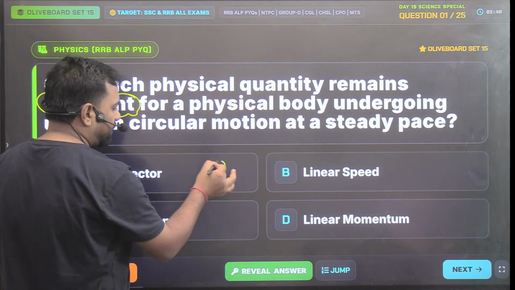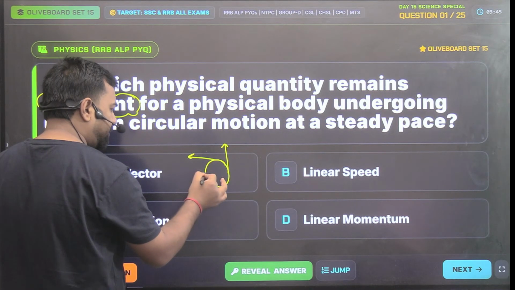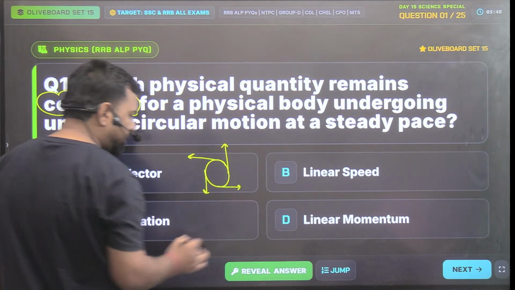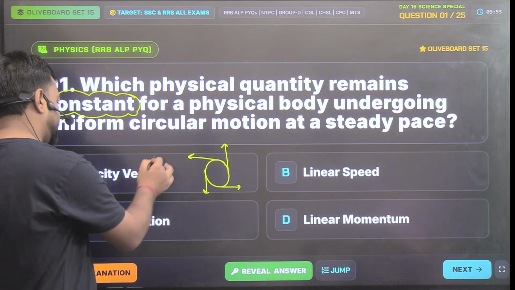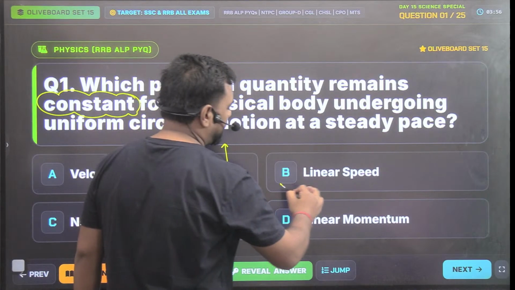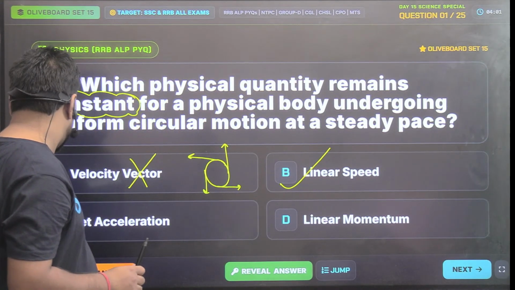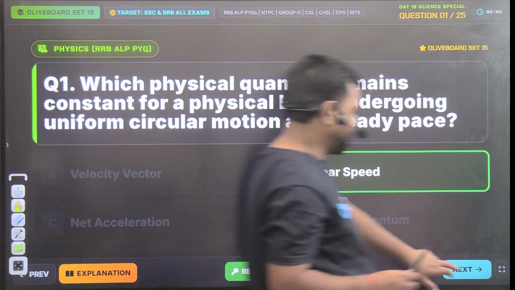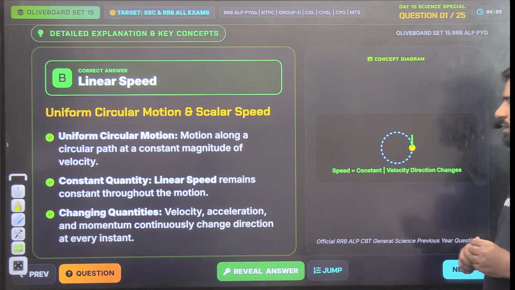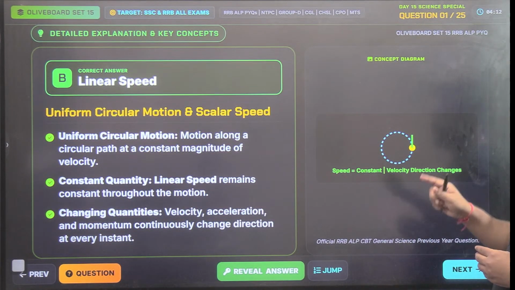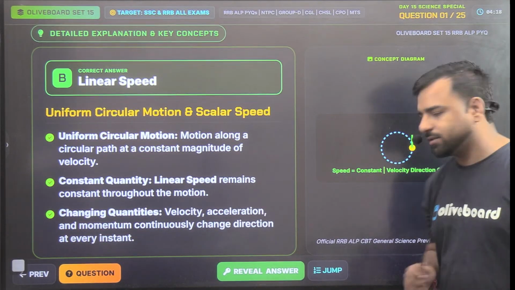Since it is undergoing a circular motion, we know that at every point the direction is changing, right? So in this case, velocity cannot be constant. Yes, here we can say that linear speed will be constant. So yes, Utkarsh, you are correct. Here the correct answer is option number B, that is linear speed. More about it: motion along a circular path has a constant magnitude of velocity. So linear speed remains constant throughout the motion, but velocity, acceleration, momentum continuously change because of the continuous change in the direction. That's right.